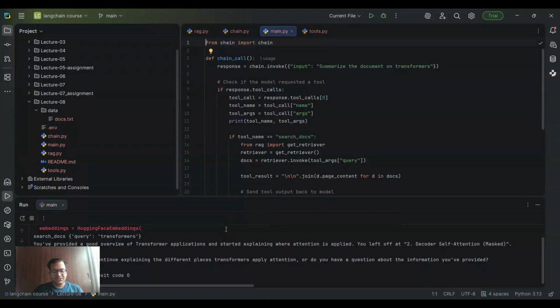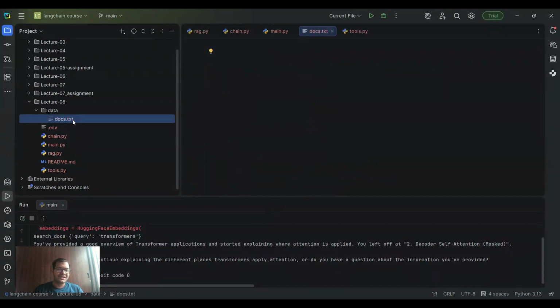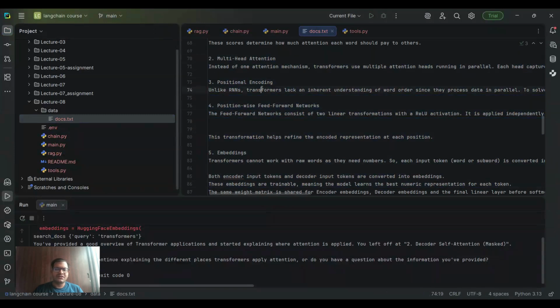To demonstrate tools, I'm using an AI assistant that searches documents using tools. This is going to be our project structure. We have a docs.txt file, which contains all your information, the document that is going to be searched with tools. Then we have the environment file, which will store your environment variables. Then chain.py, main file, rag file, readme and tools. Here, every file has a very specific duty. It is not optional. This is the architecture.